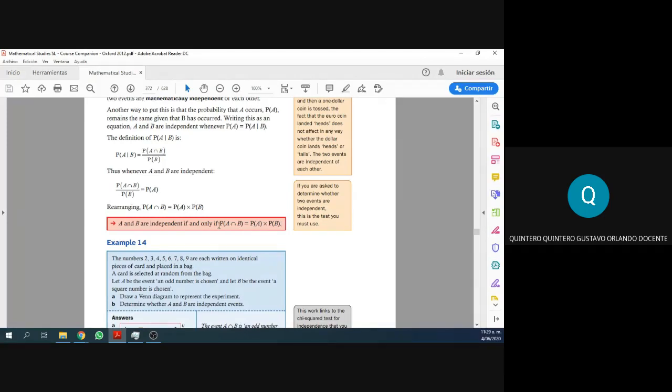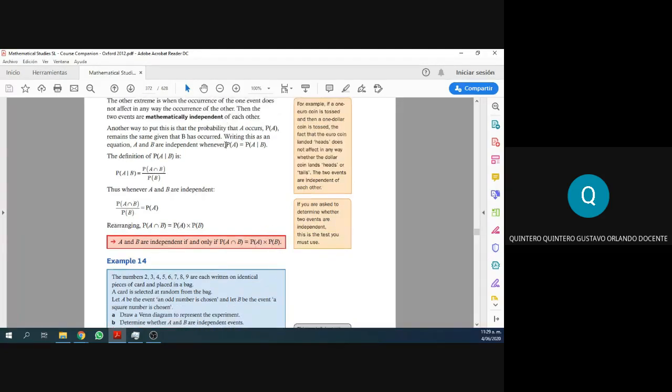Now, you can see it this way, or as I prefer. I don't like this at all, because this means I have to do multiplications. I have to find one probability, then another probability, and then the third probability. And I'm not done there, I have to multiply these two. So I don't like this. This takes a lot of time. I prefer this one over here, the one that I wrote on the board at the beginning.